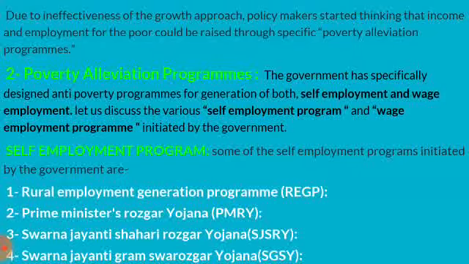Third, Swarna Jayanti Shahari Rozgar Yojana SJSRY. It is mainly aimed at creating employment opportunities for both self-employment and wage employment in urban areas.